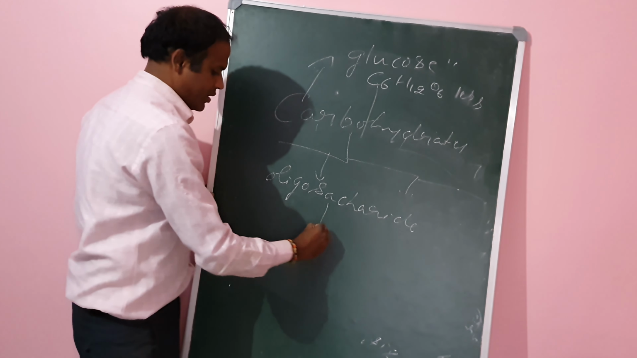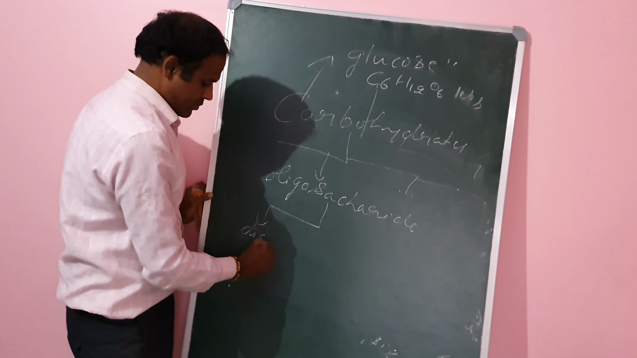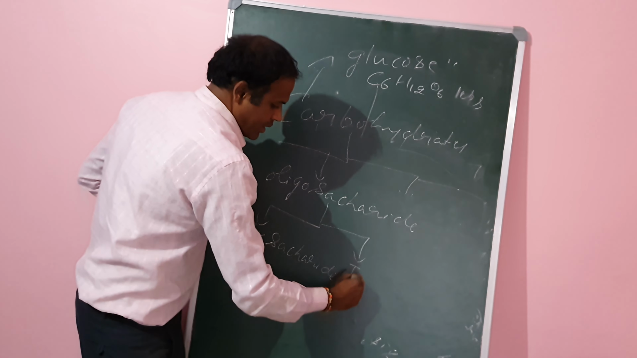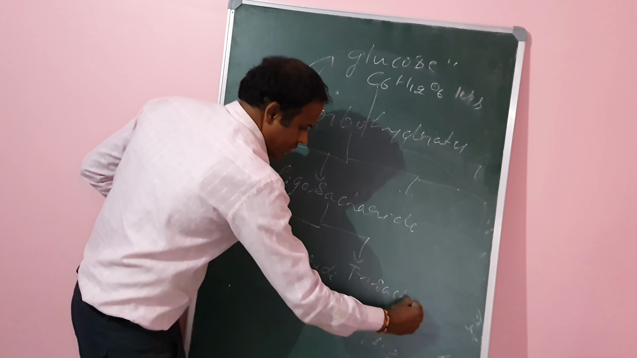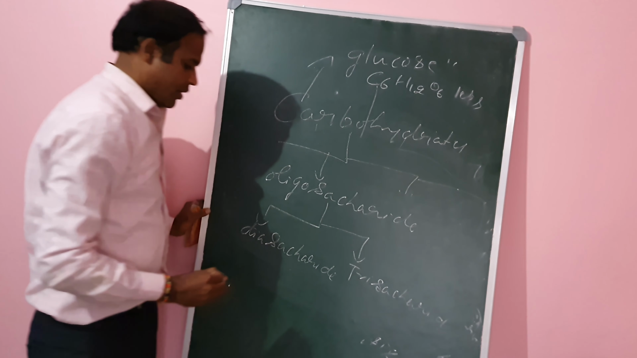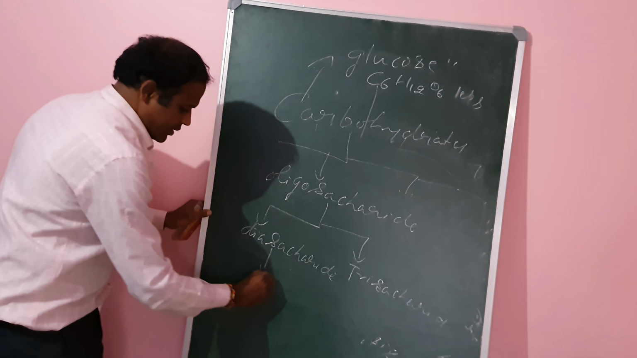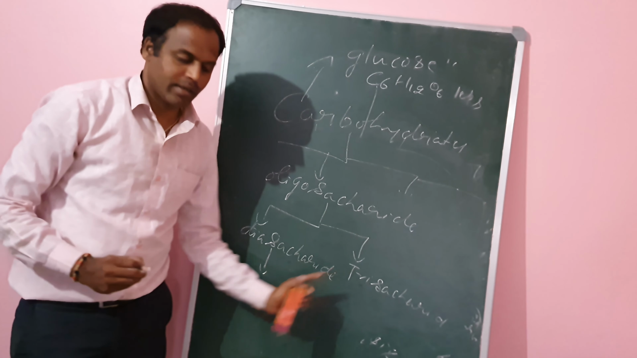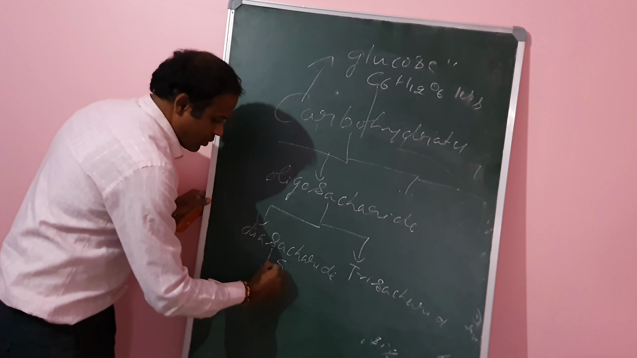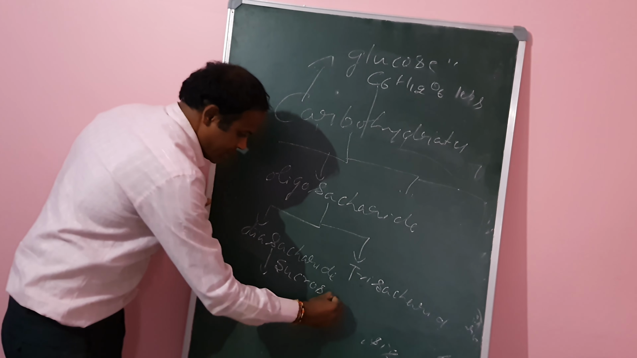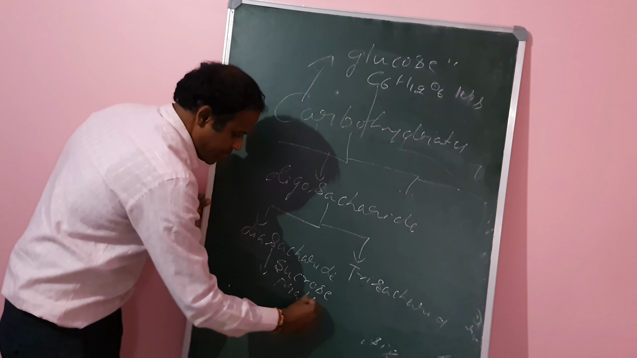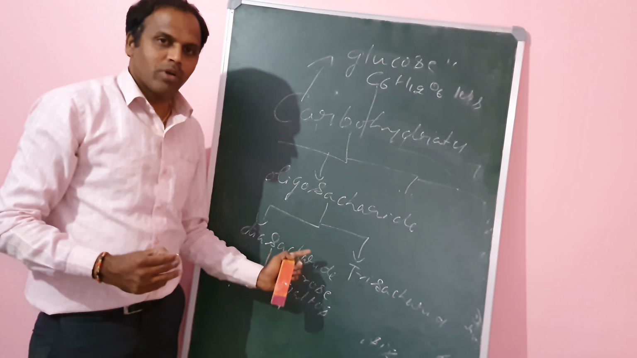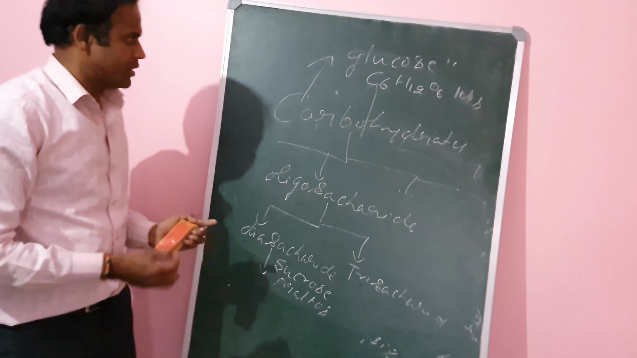Oligosaccharide classification includes disaccharides and then trisaccharides. Examples of disaccharides are sucrose and maltose. A disaccharide is a carbohydrate which on hydrolysis gives two monosaccharide units.